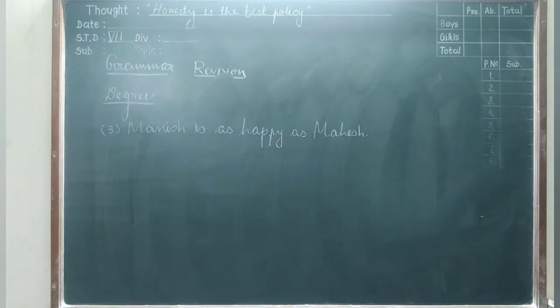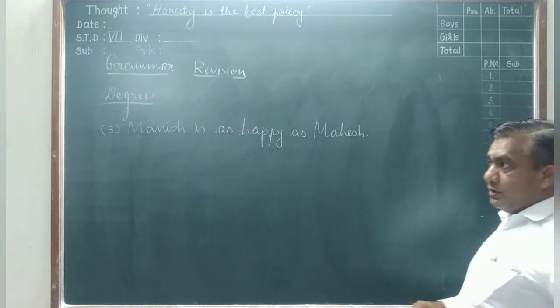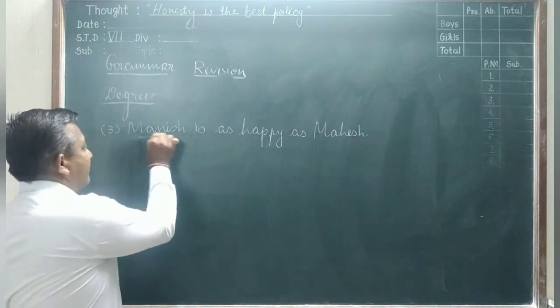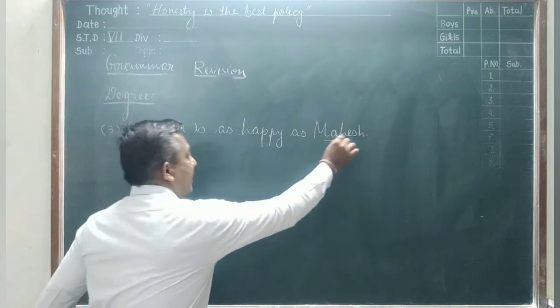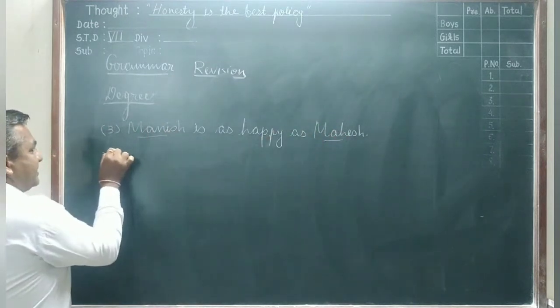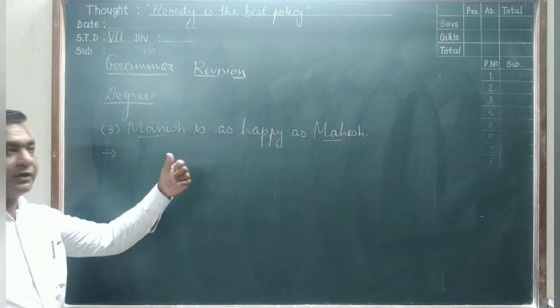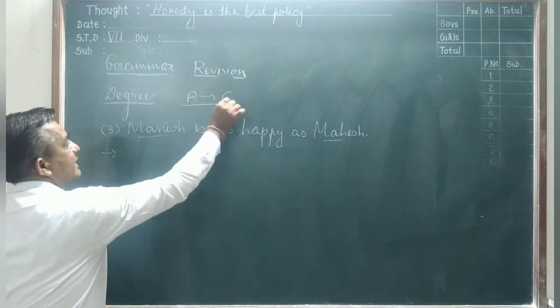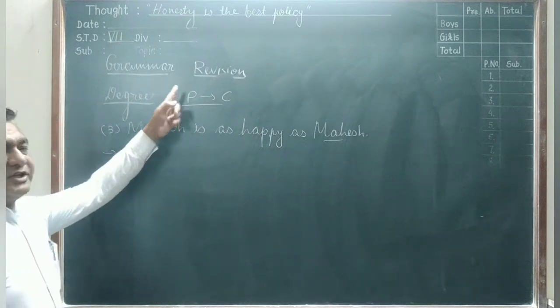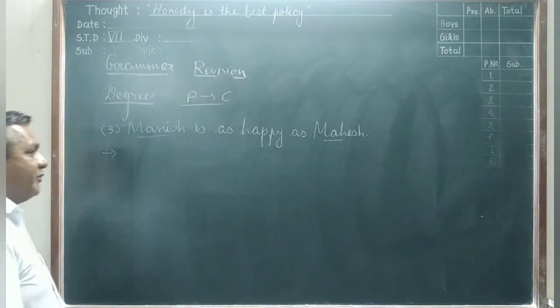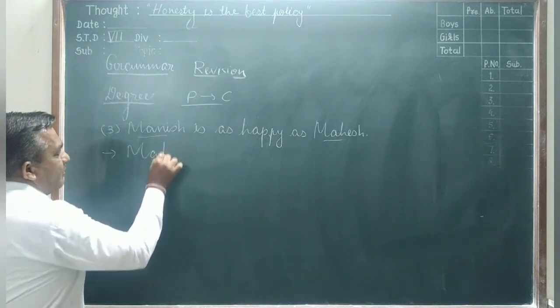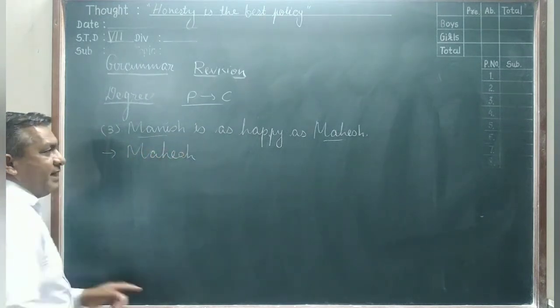Now friends, you see sentence number 3. Manish is as happy as Mahesh. What do we do first? We change the comparative names, Manish and Mahesh. Positive degree changes into the comparative degree. First we write Mahesh instead of Manish: Mahesh is.